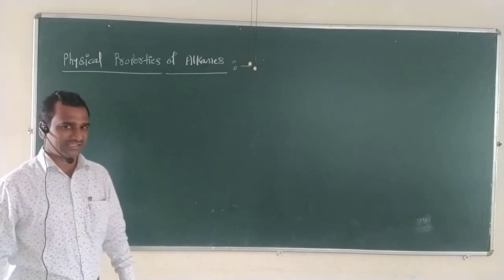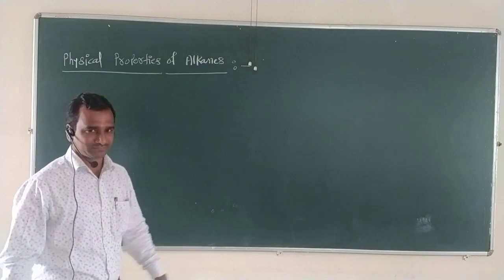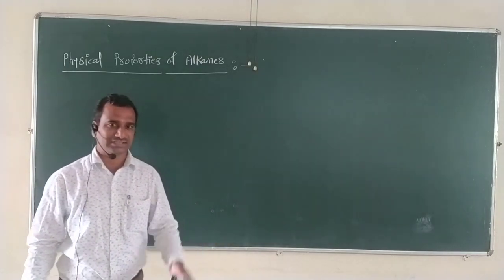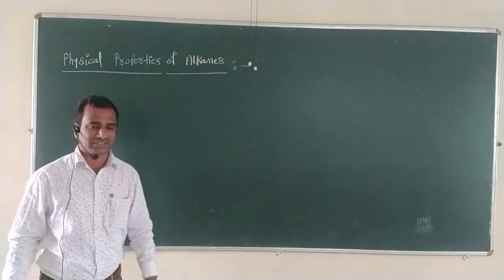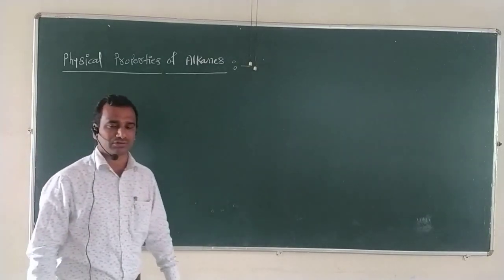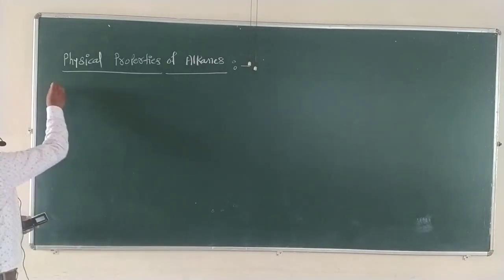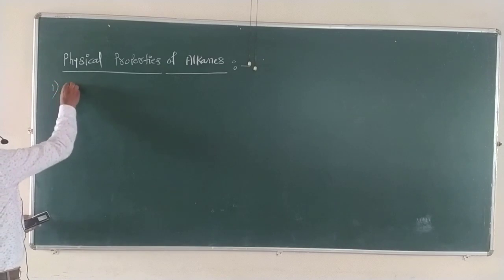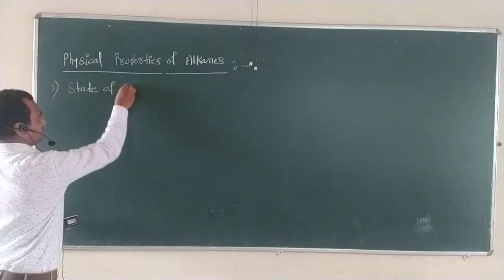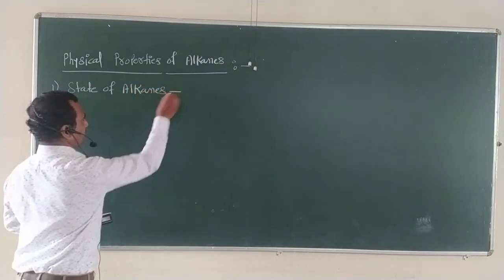One simple point is there, that is called the physical properties of alkanes. So we are going to study some properties of these alkanes, and that is nothing but the physical properties of these alkanes. Now what are those properties? We have to study them one by one. The first simple property of alkanes is called the state of alkanes.